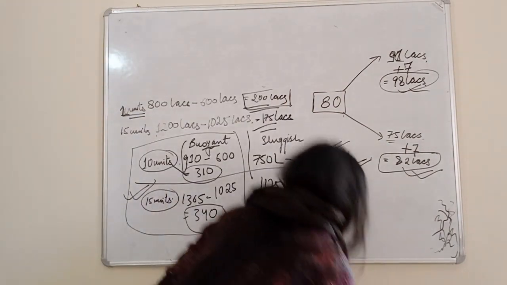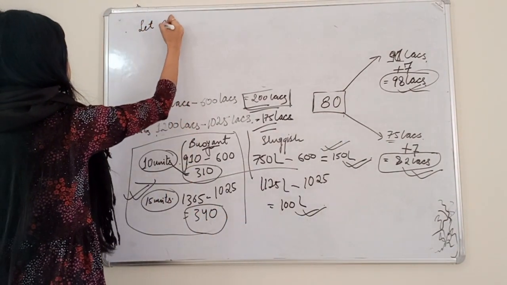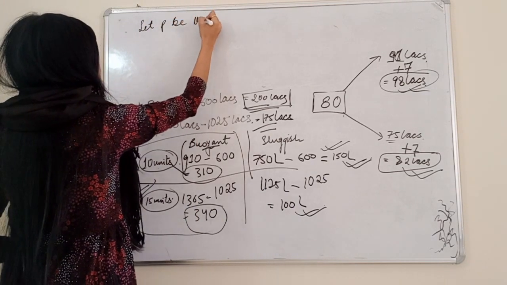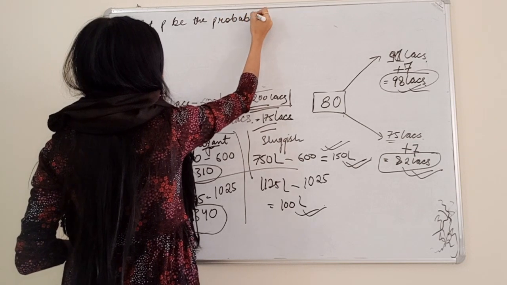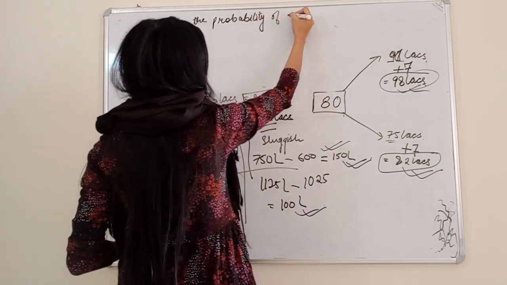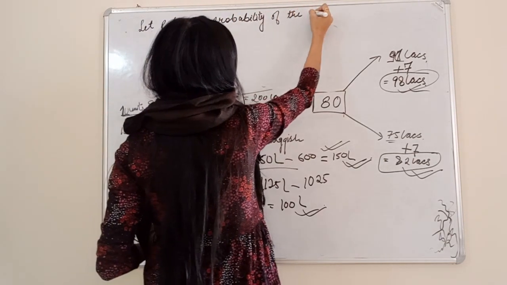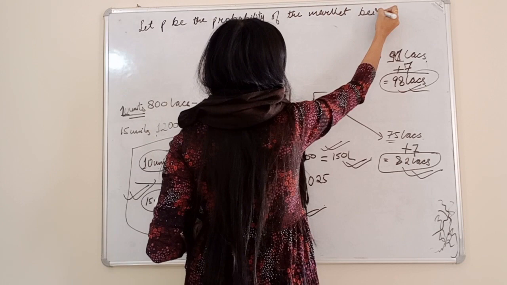So let P be the probability of the market being buoyant. Fine.